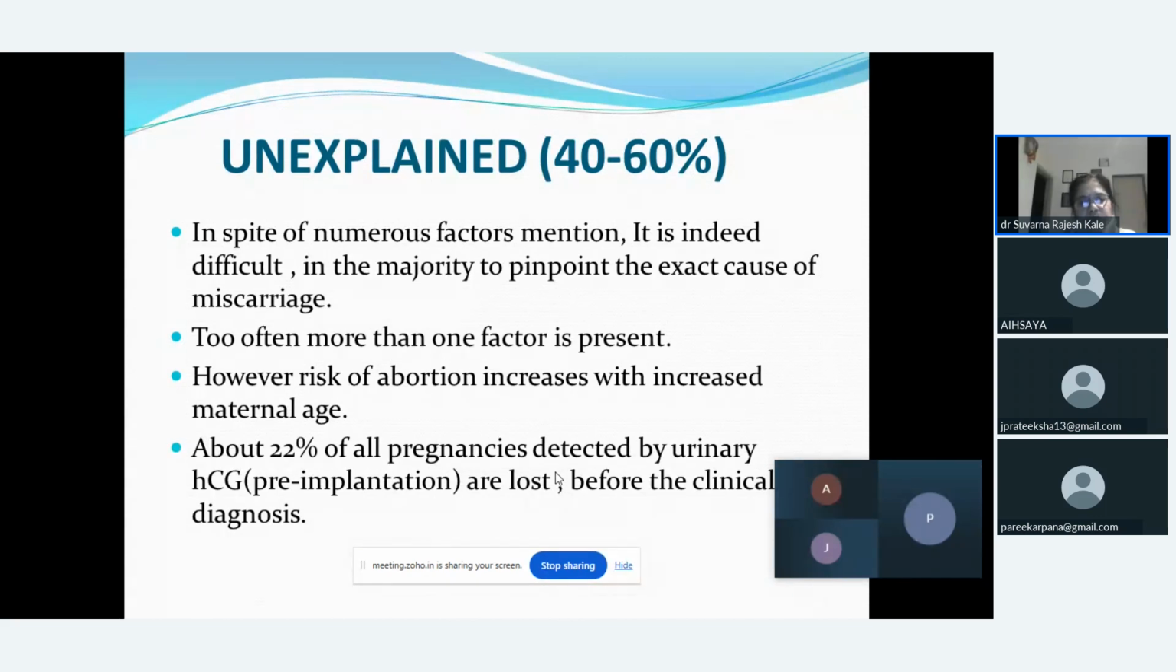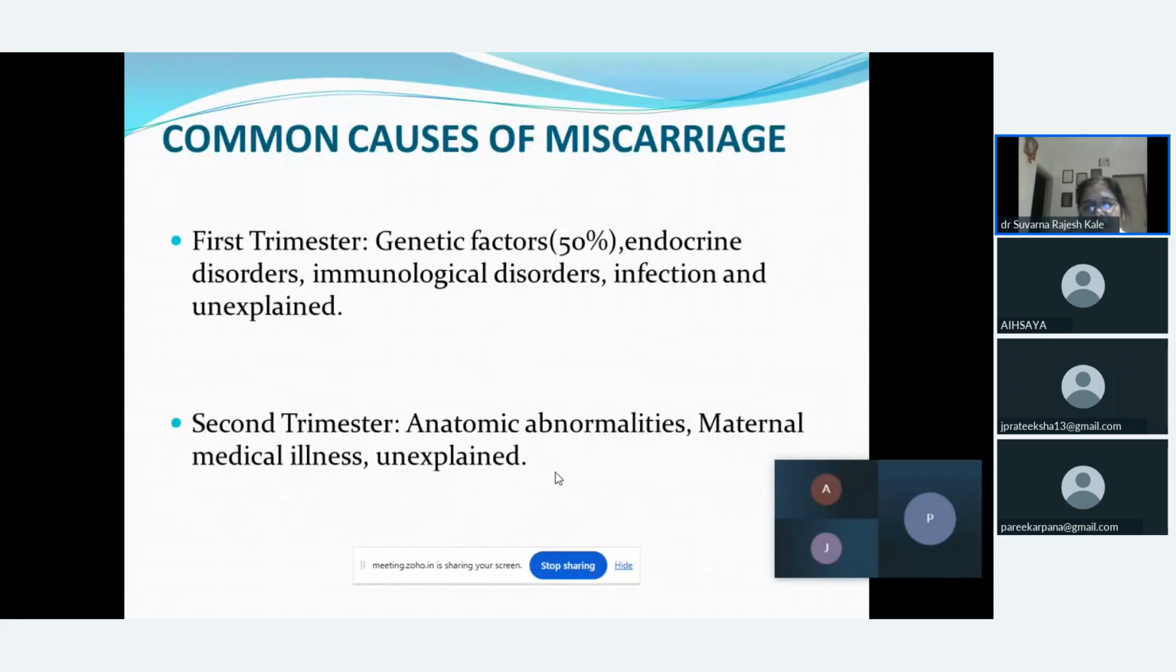So about 20 to 22% of pregnancies are detected by urinary pregnancy test. The urinary HPT test detects human chorionic gonadotropin hormone, which is found in the pre-implantation phase and may be lost. Before the clinical diagnosis, we see that the female undergoes abortion. So this is very commonly found in clinical practice.